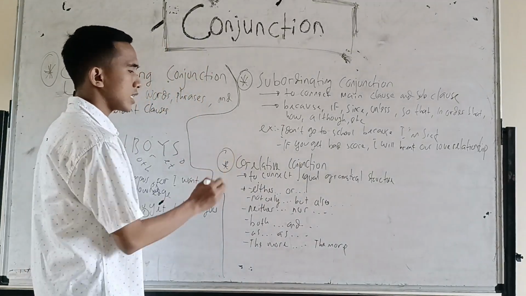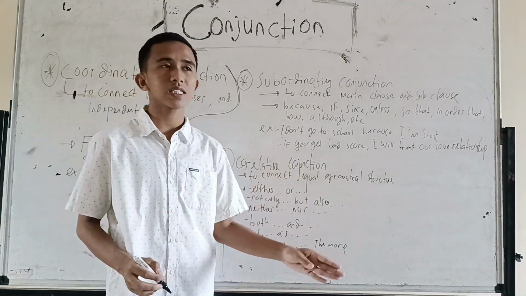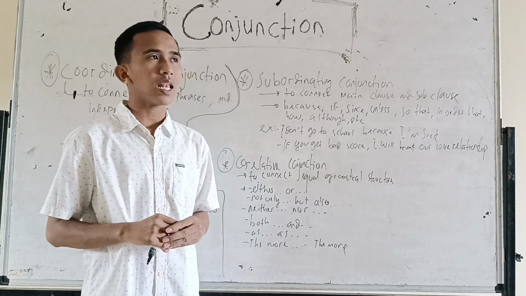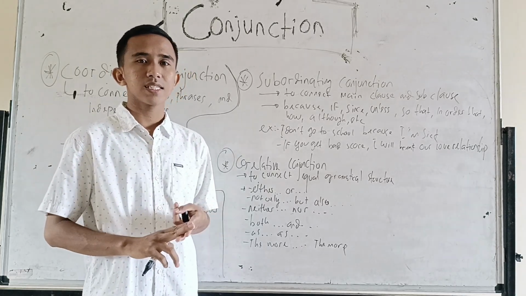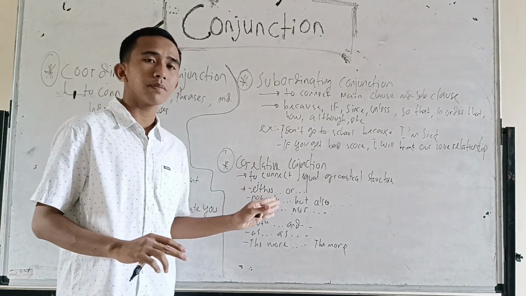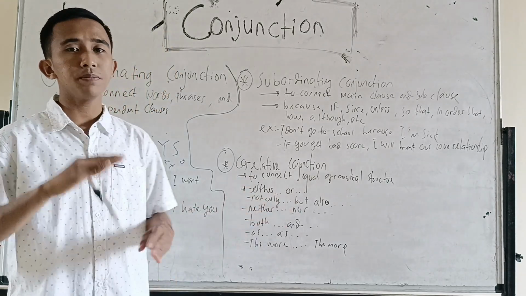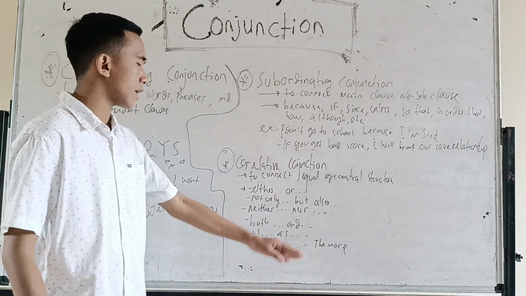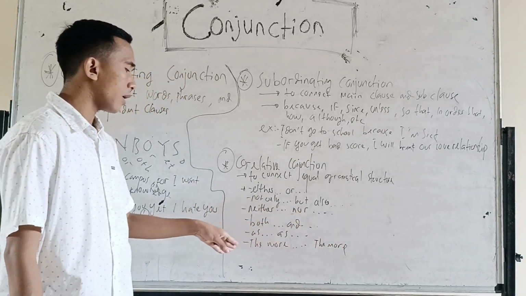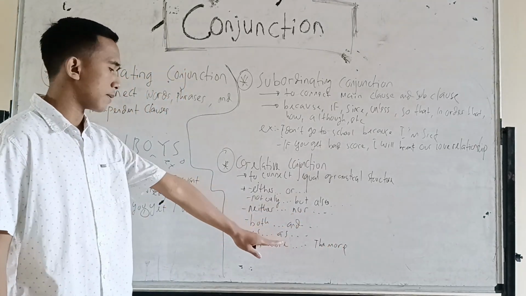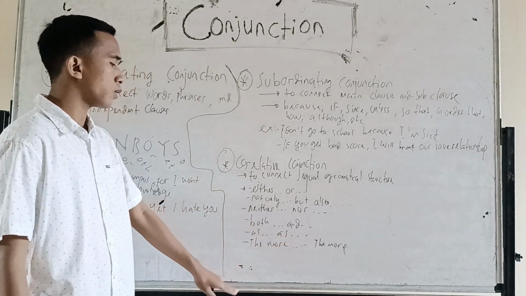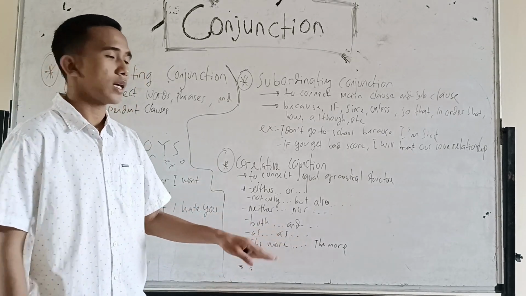Next, correlative conjunction. Correlative conjunction is a conjunction to connect equal grammatical structures, like words, phrases, and clauses. For example, either... or..., not only... but also..., neither... nor..., both... and..., as... as..., and the more..., the more...